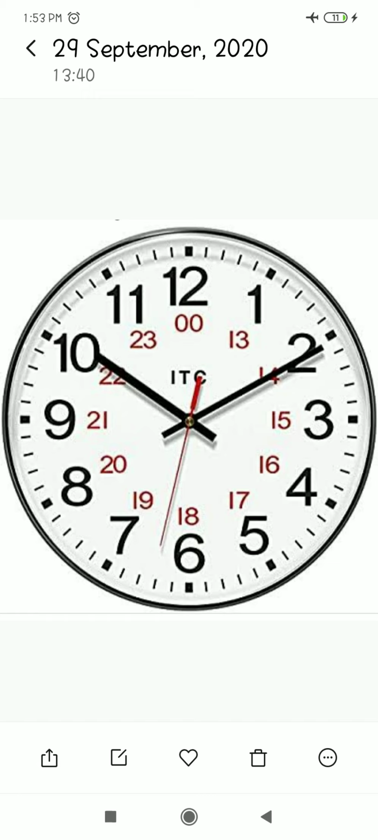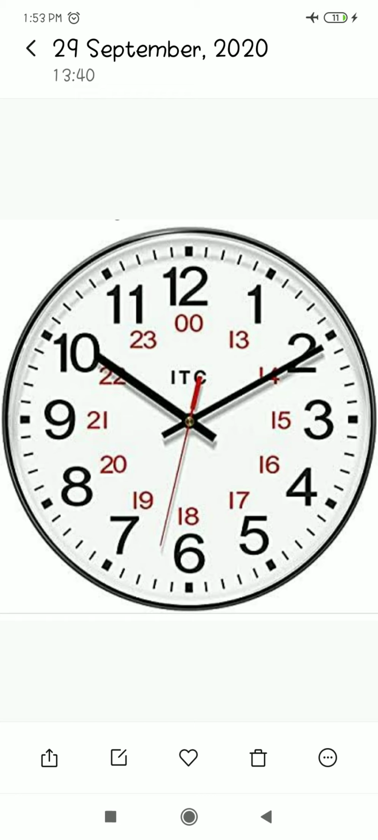We are on Unit 9 and it is time for Exercise 9.3. Exercises 9.1 and 9.2 we have done already. And it is of clock, related to clock. 12-hour clock time and 24-hour clock time. Now look at this clock.